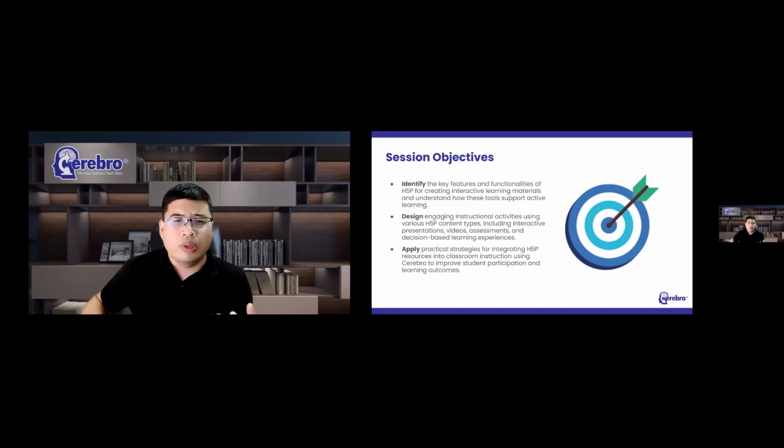That's why today we will spend time not only looking at how H5P works, but also discussing when to use it, where to use it, and why it matters. Because ultimately, technology should support pedagogy. Technology should support learning. It should support teaching. Technology should never become the goal itself.